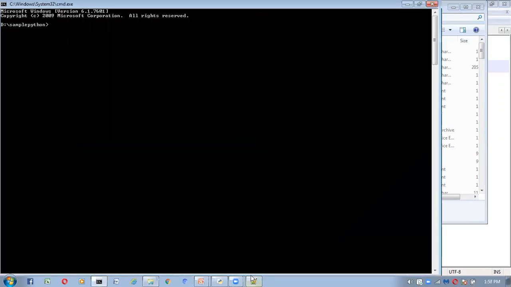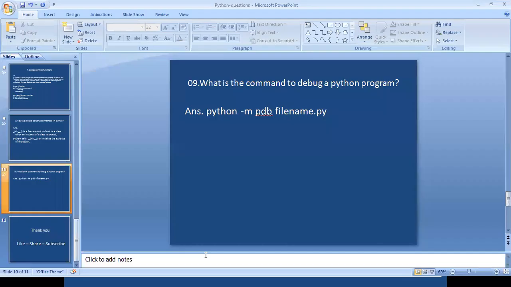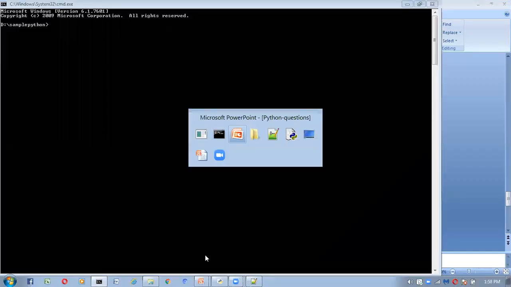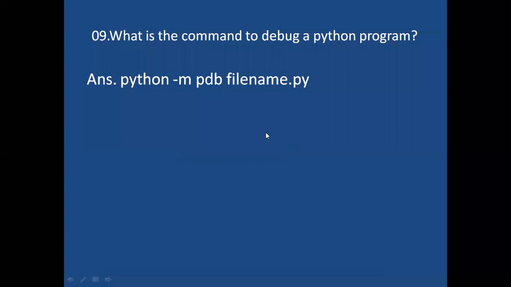Now if you want to debug the Python program, we have to give python -m pdb file name .py.